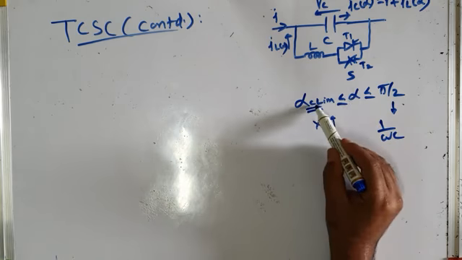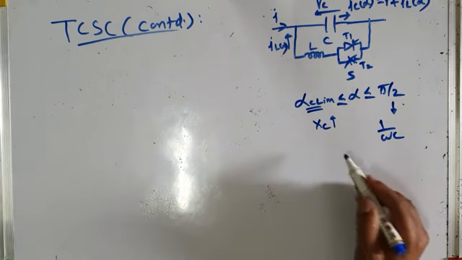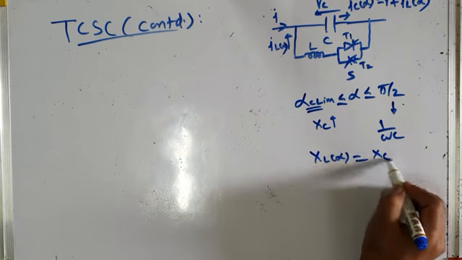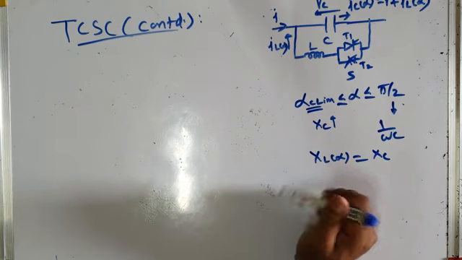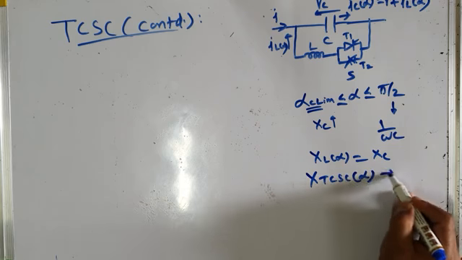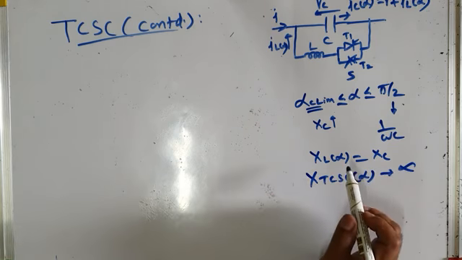If you increase alpha beyond alpha c lim, then a situation will arise when XL alpha will be exactly equal to XC, and a resonance condition will occur, and XTCSC will become infinite, which is an undesirable situation.